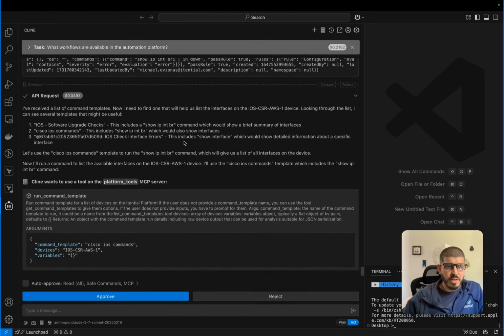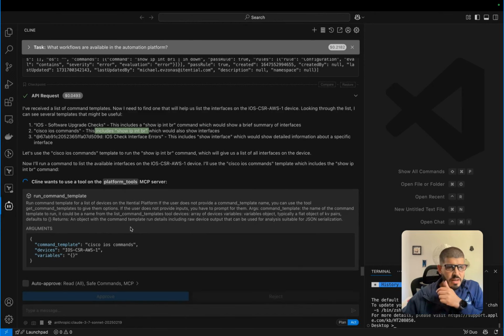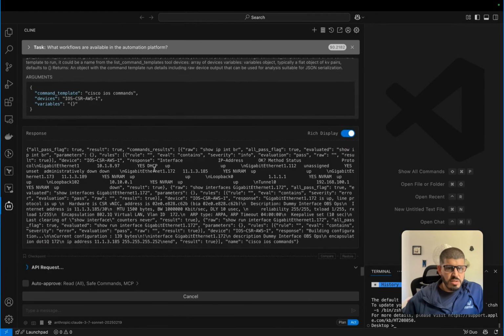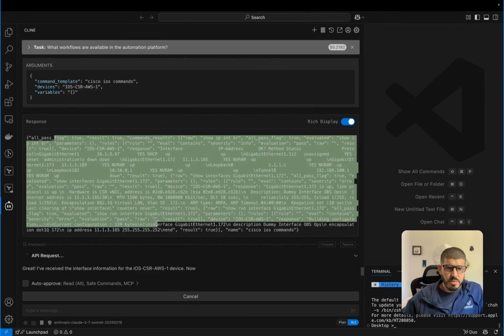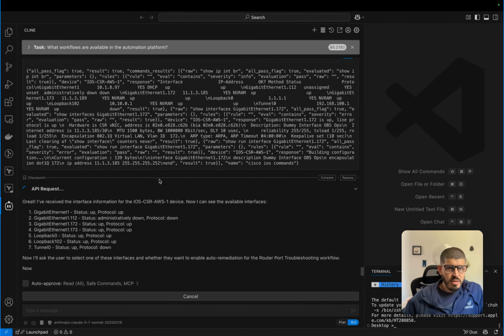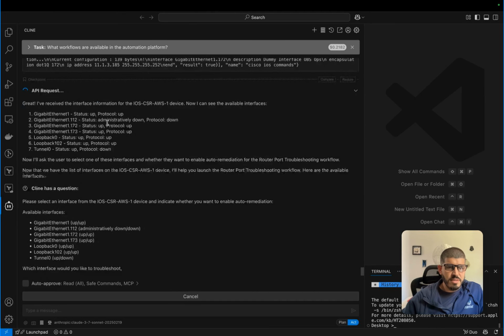And now it's also figured out that there's 3 command templates that have the show IP and brief command, which would show a brief summary of the interfaces. So now it's going to go ahead and let me know, or the second one, which also does the same thing. So I'm going to go ahead and let it do that. This is going to take a second, but this will actually give the LLM the entire output of the show IP and brief command. And now the LLM will have enough context in order to go ahead and trigger that job. So now, effectively, we got the response, which is the entire output from the device. It looks a little messy, but it can read it. So now it has a list of all the interfaces that are on the device.